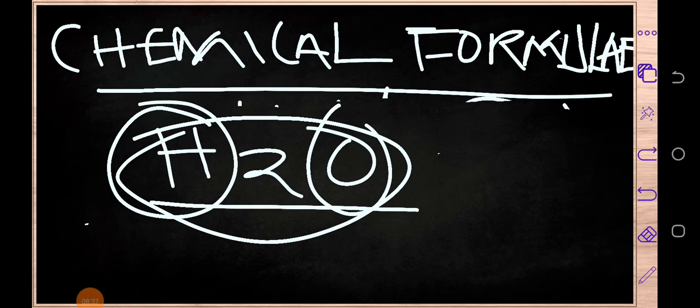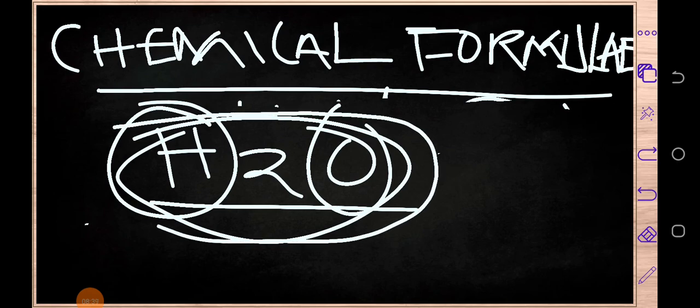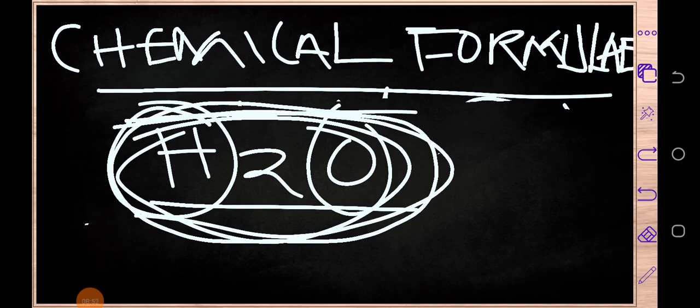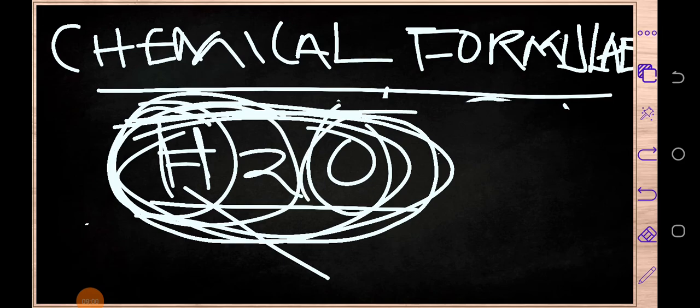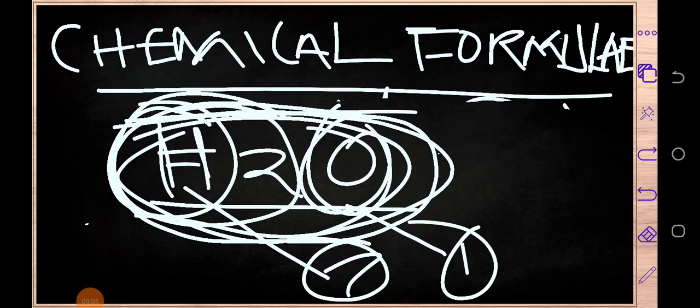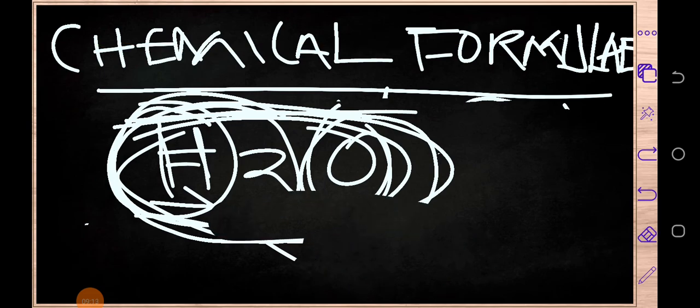A symbolic representation. This part is explaining this. A symbolic representation of what? Of a chemical compound's composition. So you can see that this molecule is composed of two hydrogens, then we've got one oxygen. So that is actually what a chemical formula is.